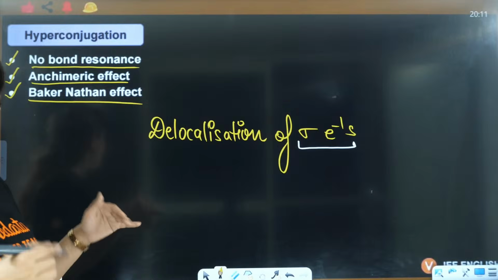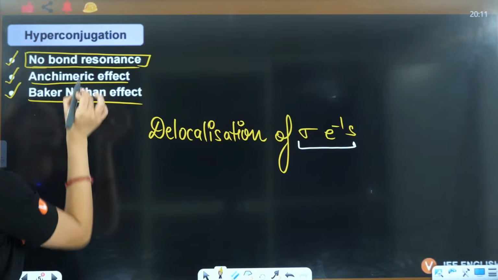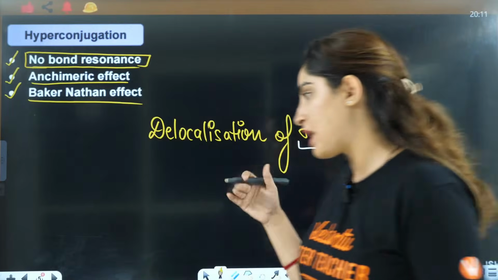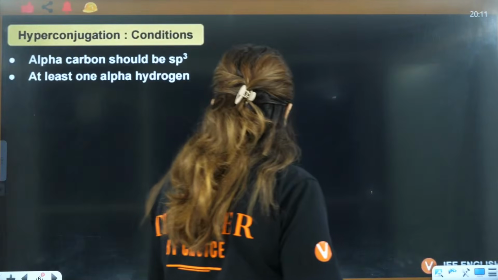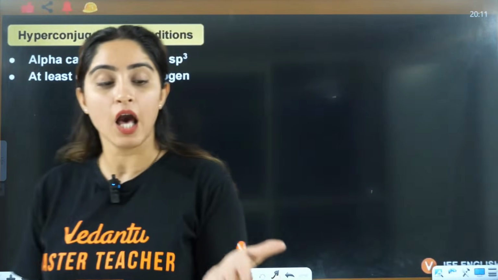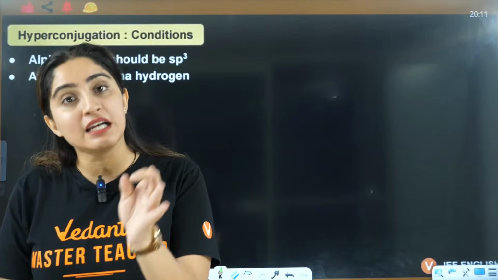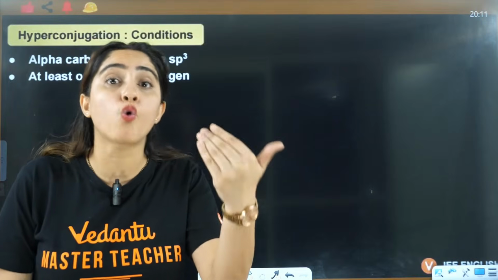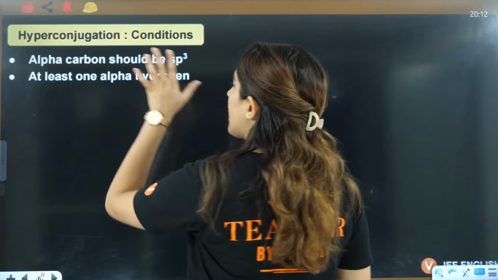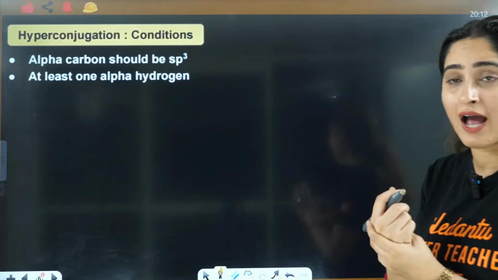These two effects are named after scientists. We will see why it is called no bond resonance. It is a kind of resonance which is no bond because delocalization is there. To understand why the names are so, we'll have to draw the structures. So to understand the structure, you have to understand what actually shows the hyperconjugation effect. What is the condition under which a structure will show hyperconjugation? Simple conditions are related to alpha carbon and alpha hydrogen. For that, you should know what the alpha carbon and alpha hydrogen are.